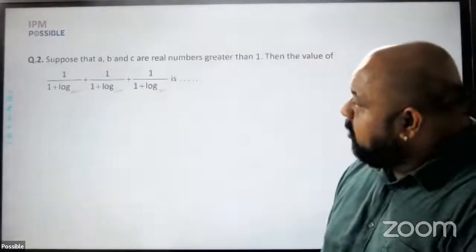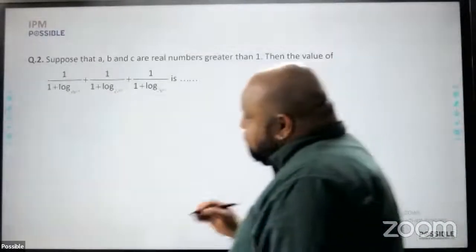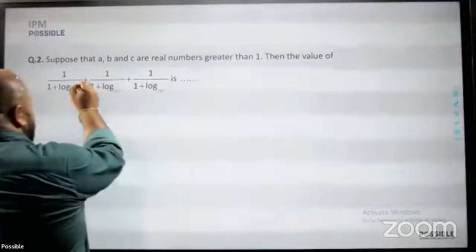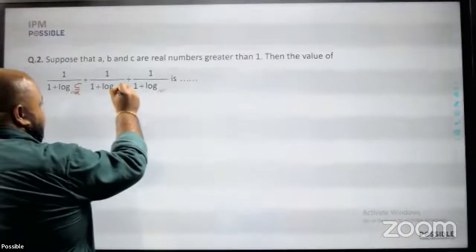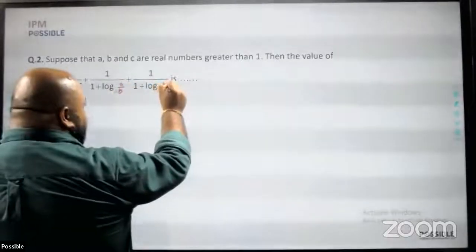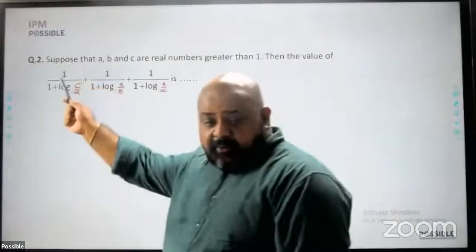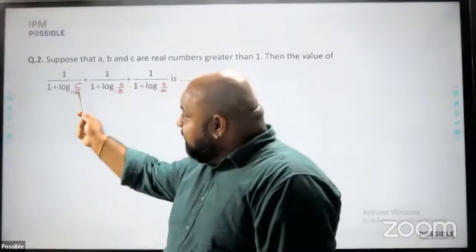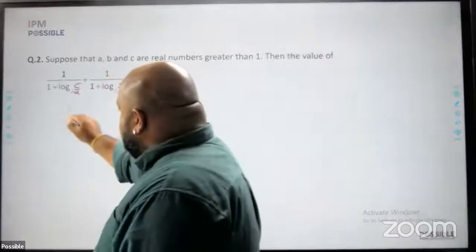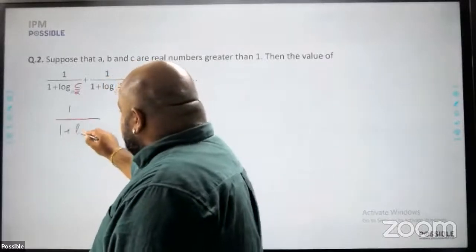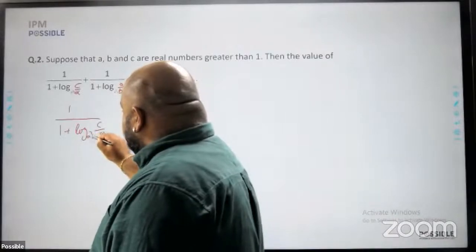Question number 2. Suppose that a, b, c are real numbers greater than 1, then the value of, again, there is a small correction here. This should read: 1 upon 1 plus log of c by a to the base a square b.